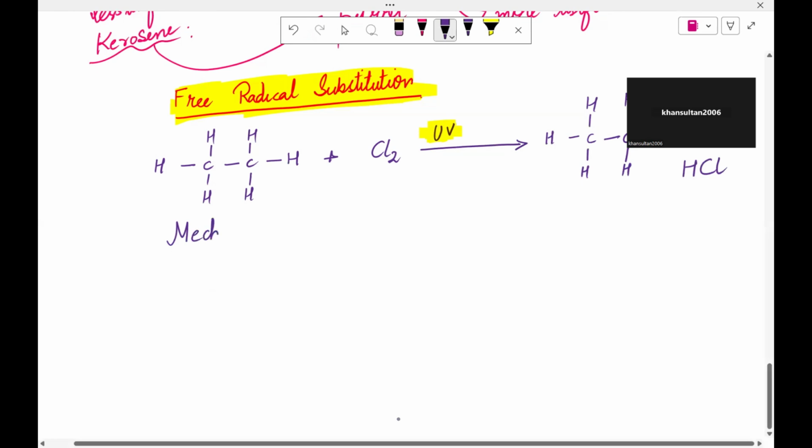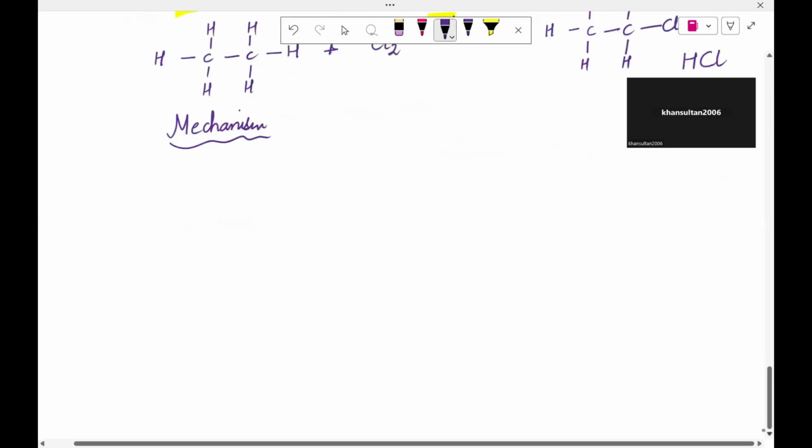Now, I'm going to describe the mechanism of the free radical substitution reaction. This is very important. First of all, there is a step which is called initiation. In this initiation step, what happens? We know that this chlorine has a bond, like this. Now what happens when we give it UV light? They are going to split up into radicals.